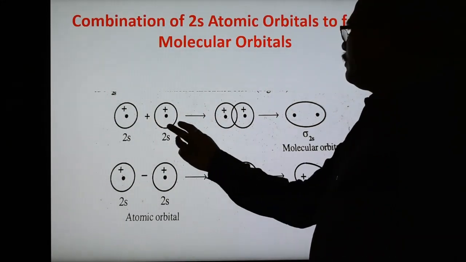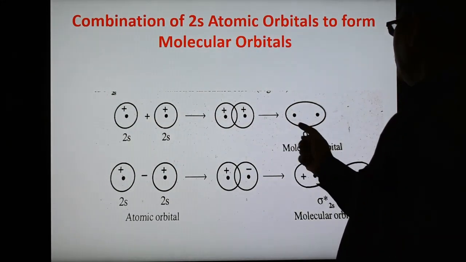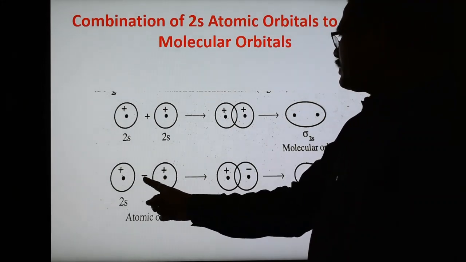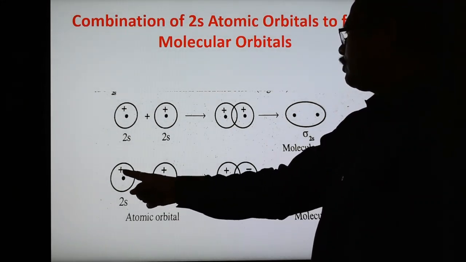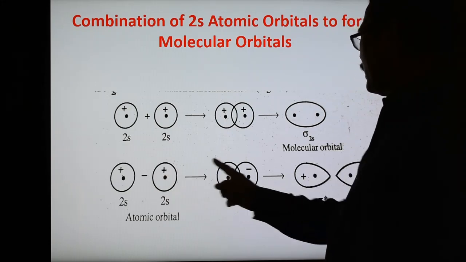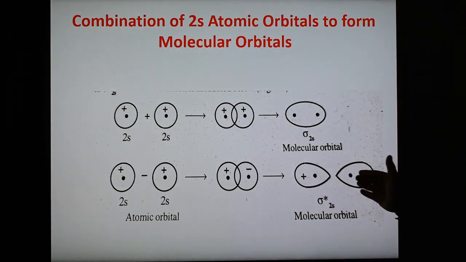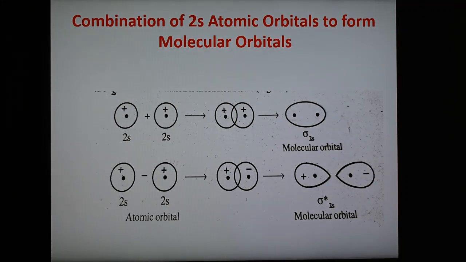So addition of two atomic orbitals, overlap, this plus plus can combine, and here formation of bond takes place. Here when we subtract, this is positively charged electron lobe, and plus and minus cannot combine, and they get separated. So there is a zero electron charge density between these two. So this does not favor the formation of bond. So addition gives bonding, subtraction gives antibonding, and combination of 2s atomic orbital forms two molecular orbitals, sigma 2s and sigma star 2s.